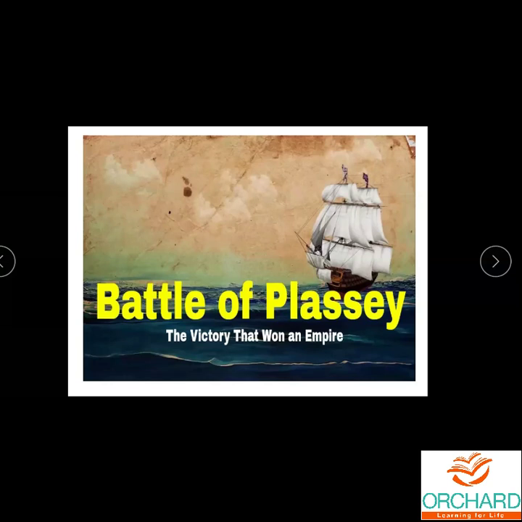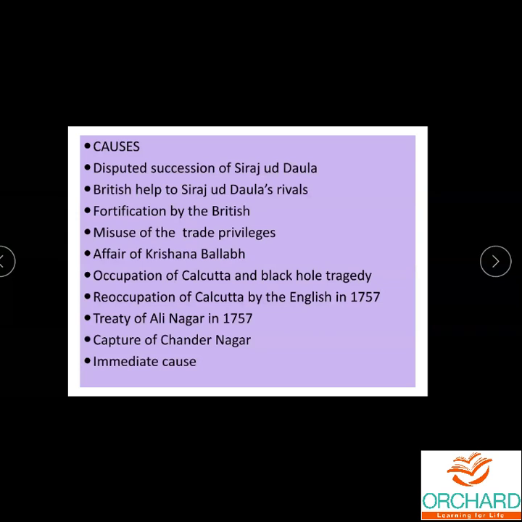Somehow they had a talk between them, Robert Clive and the Nawab. But what happened? It was a failure. All the negotiations came to a failure. So Robert Clive led the English forces against him in the famous Battle of Plassey.